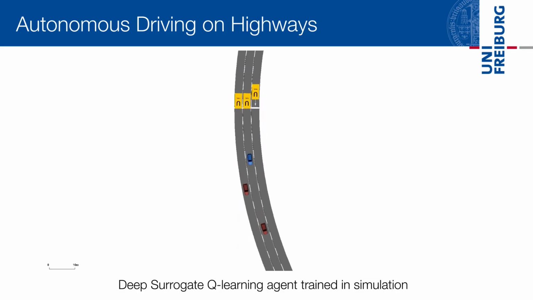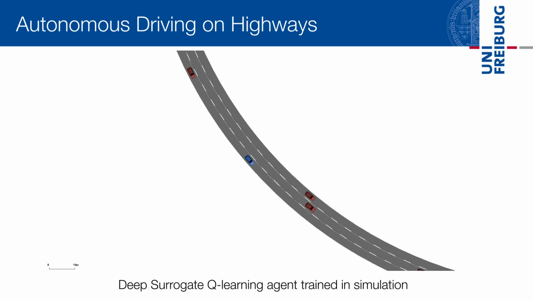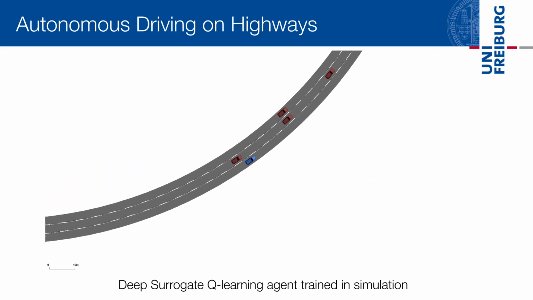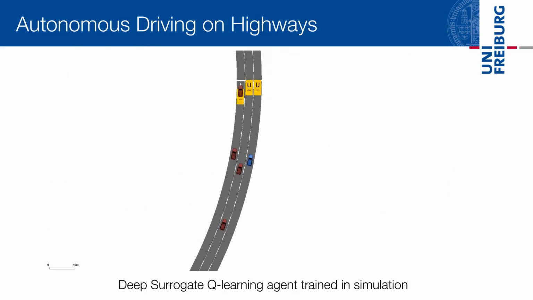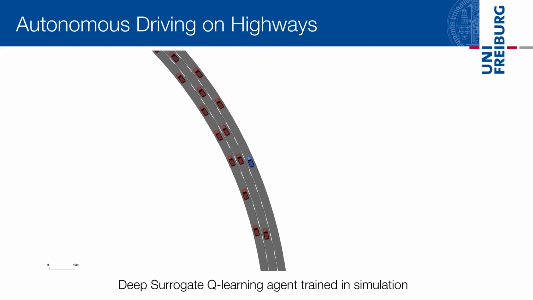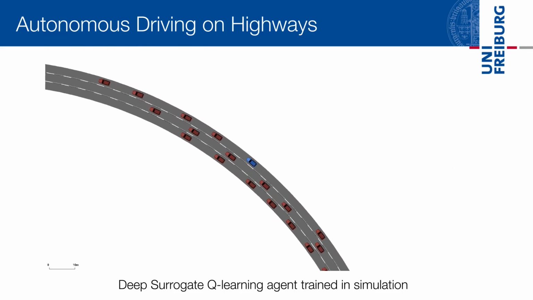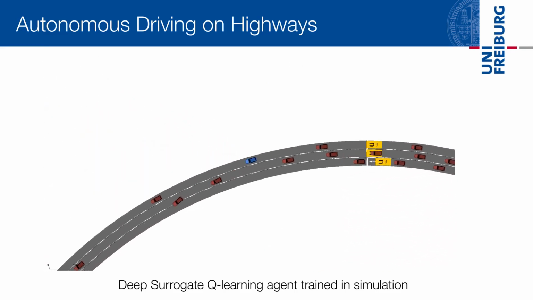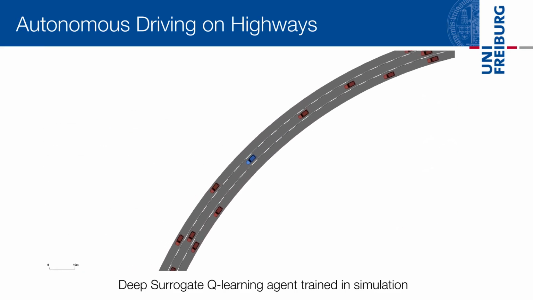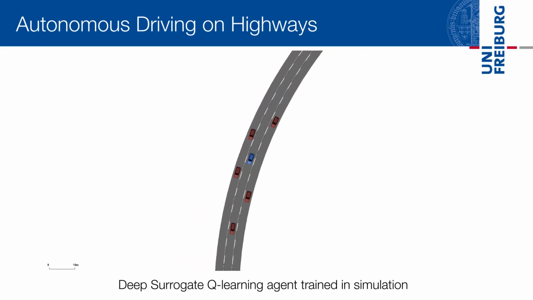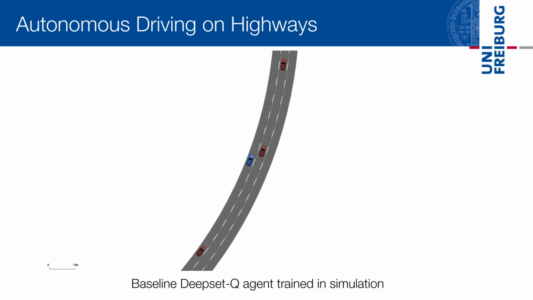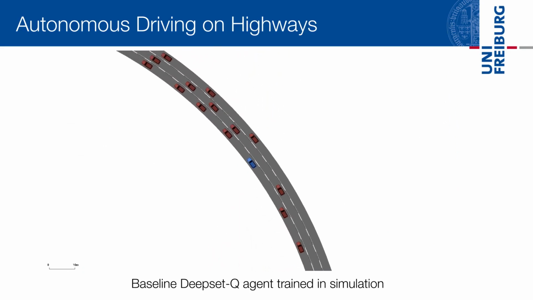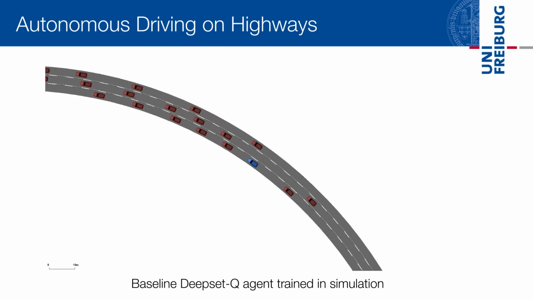Here, the deep surrogate Q-learning agent acts in a highway scenario in the SUMO traffic simulator. The agent learns to perform lane changes in a data-efficient manner. The goal is to drive smoothly and as close as possible to a desired velocity. In contrast to the deep surrogate Q agent, the deepset Q baseline is not able to perform well on smaller transition sets and transitions collected from a test driver with 5% lane changes. Here, the deepset Q agent failed to change to a faster lane in time.